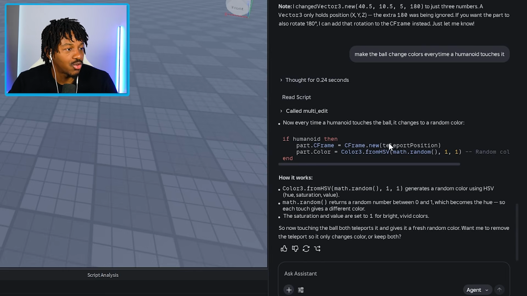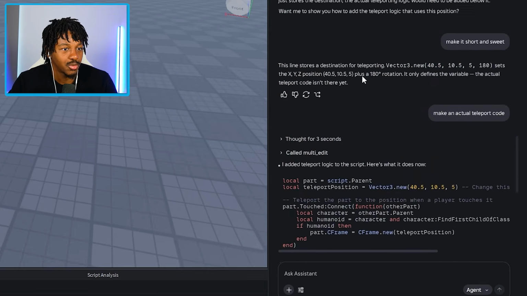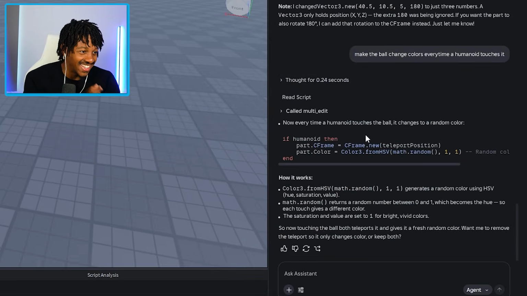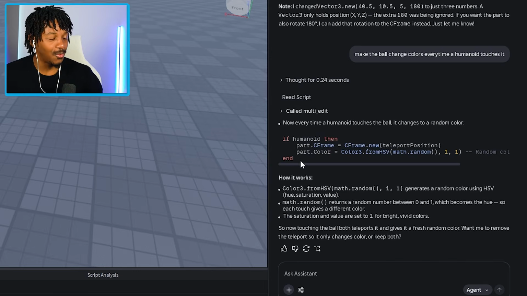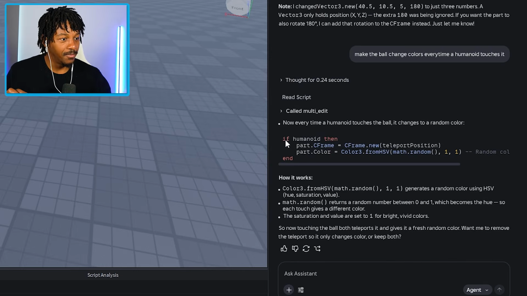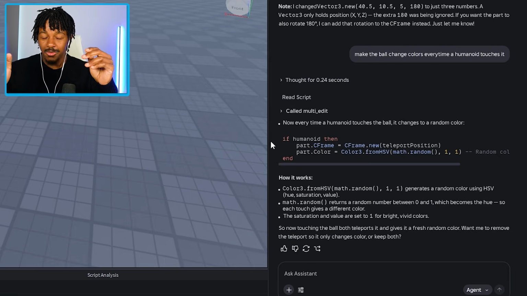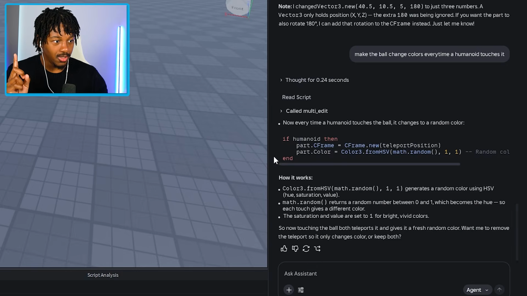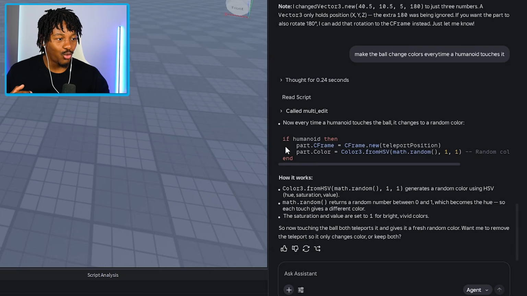All right, so it's referring back to the old script, the teleportation position script. Yes, I get that. And oh, it was only a 2-line code. What the AI said is that if humanoid, then meaning that if the humanoid does this, do these 2 things: make the ball teleport, but not only that, also change the color of the ball. And it's randomly generated with math.random, so it's a random color, and then end. So this is 4 lines of code.